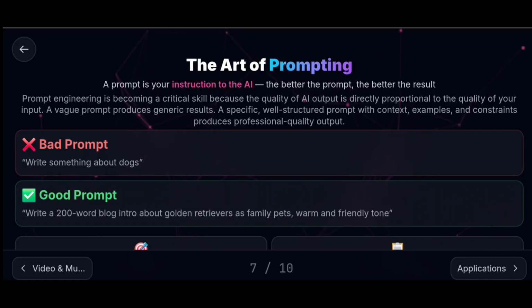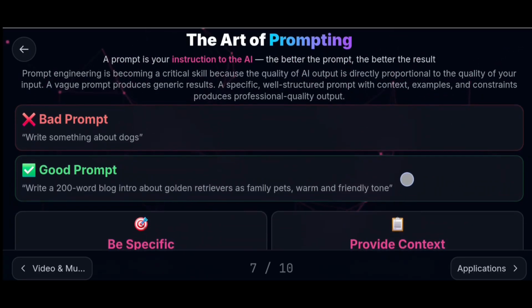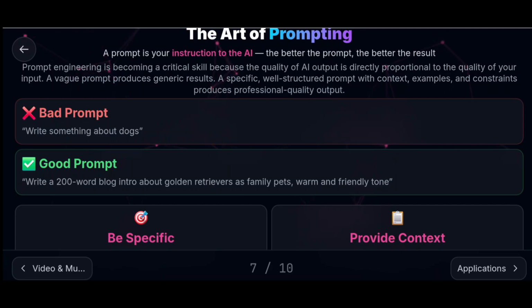Some examples of a bad prompt and a good prompt. Bad prompt example: write something about dog. This is a bad one because it lacks specific features, context, or examples. A good prompt is: write a 200-word blog introduction about golden retrievers as family pets, warm and friendly tone.